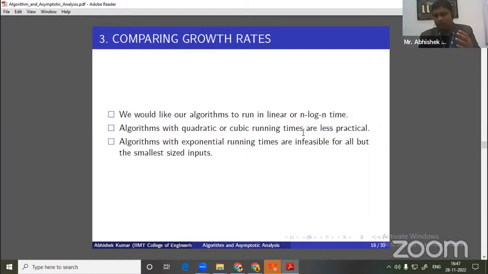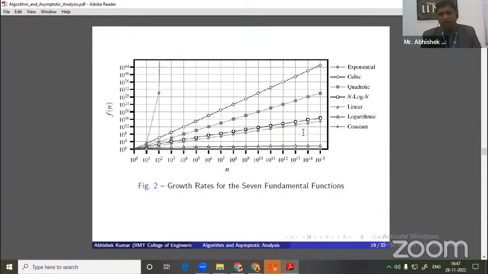Because if an algorithm takes more time than n cube, it will face difficulty, as we cannot solve that problem in a finite amount of time. So here is a graph that gives the basic idea about the seven fundamental functions and their use.